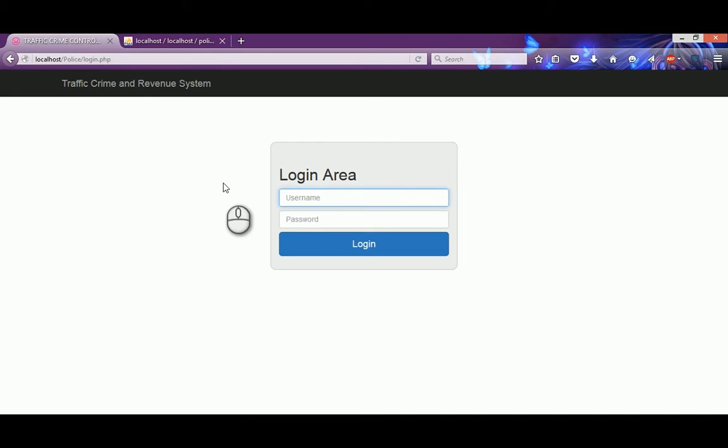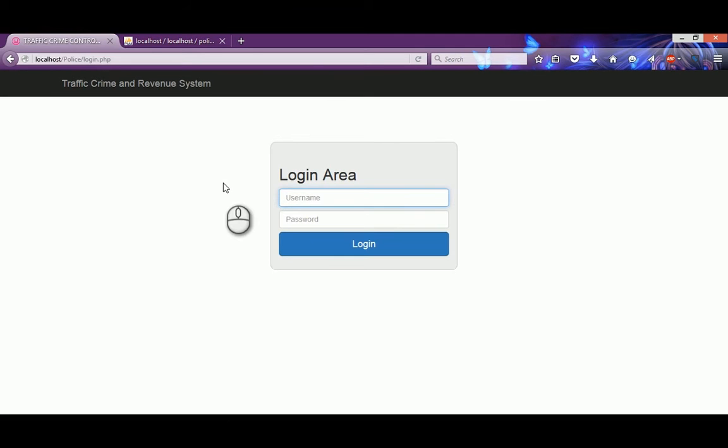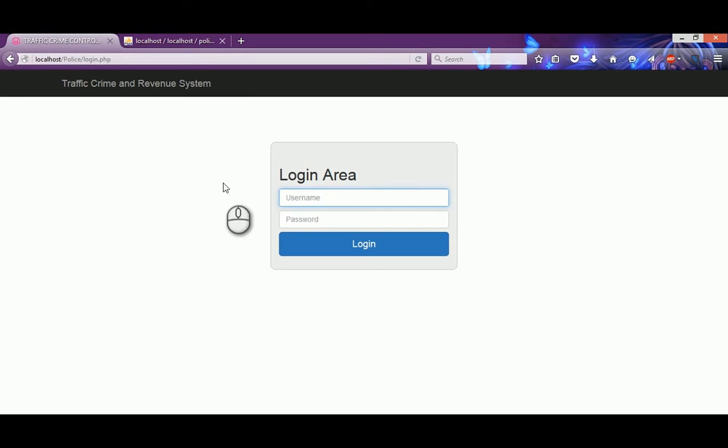Traffic and Crime Revenue System. This system is intended to help the government cut down on crime and the amount of money lost from people who default and do not pay for these crimes. Statistics show that the Uganda government loses billions of shillings from people who don't pay these crimes. Now, this system will help to track down all those who default.